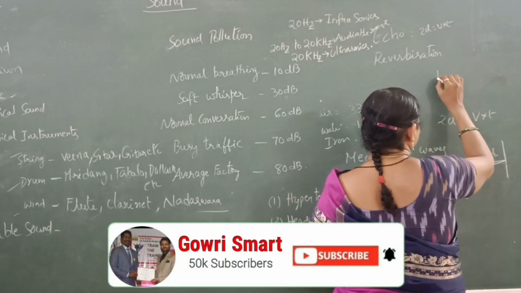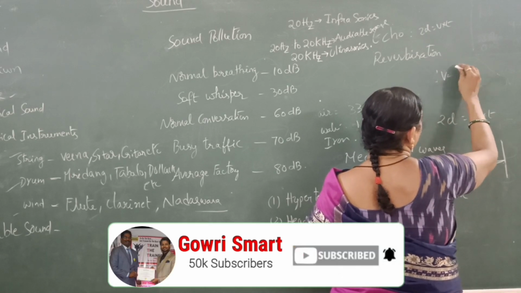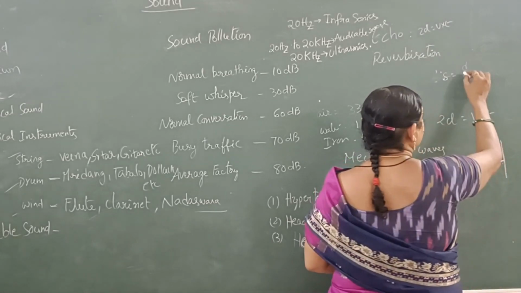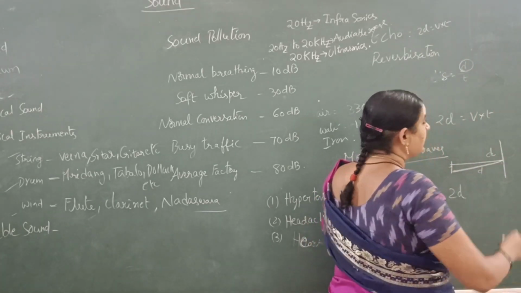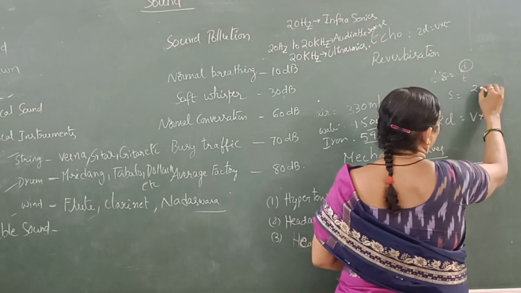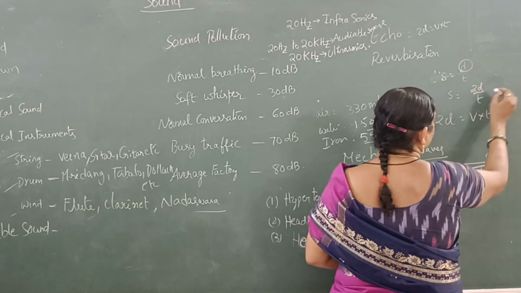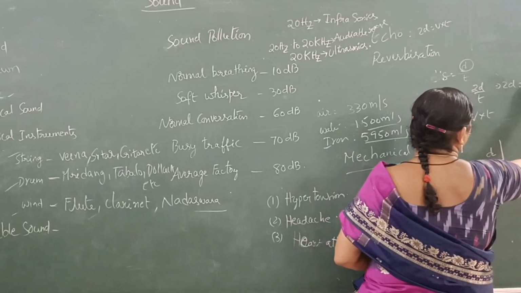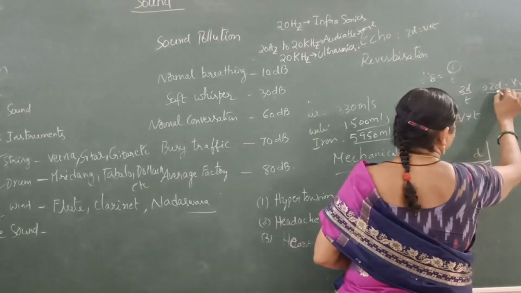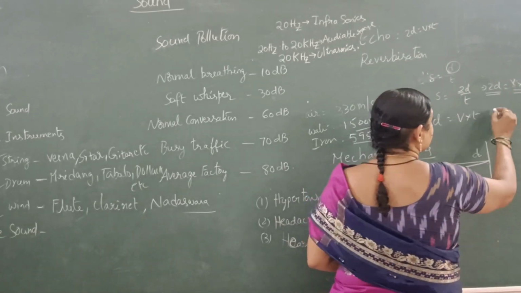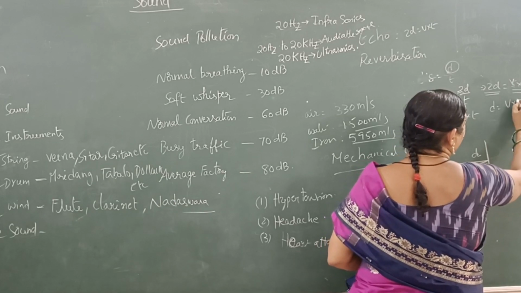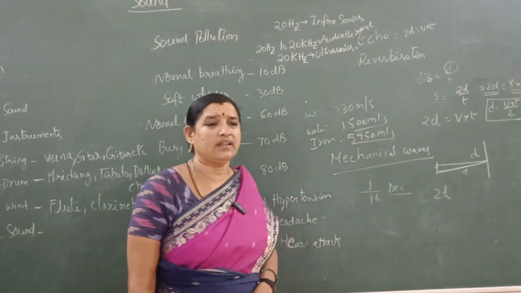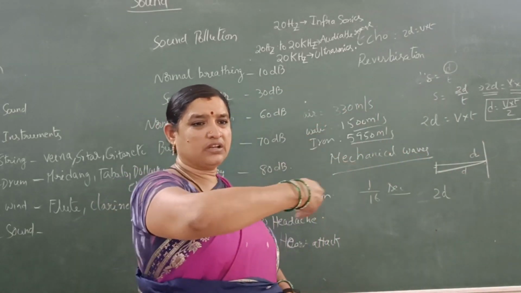You know that speed is equal to distance by time. Here the distance traveled by the sound is 2d. So speed is equal to 2d by t. Then 2d is equal to speed into t, or velocity into time. This gives the double distance. So d is equal to v into t by 2. By using this formula, you can calculate the distance between you and the obstacle of the sound.